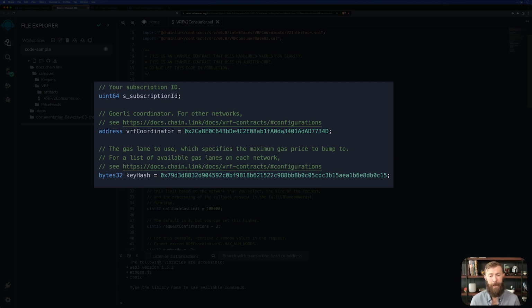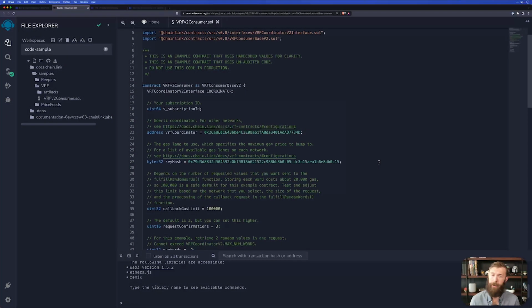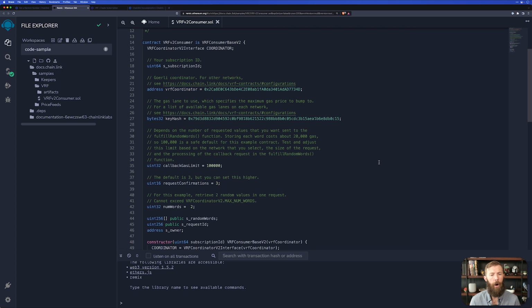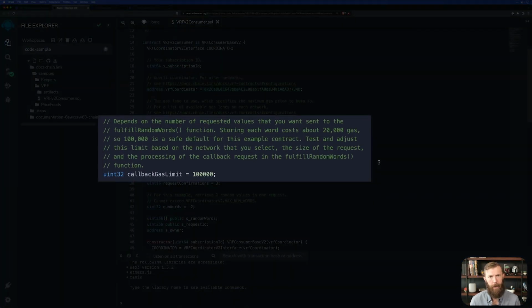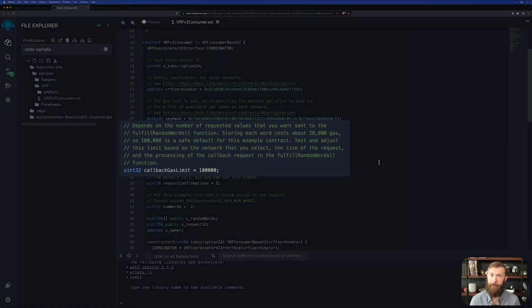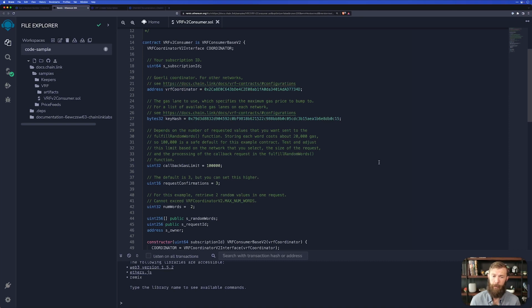We have a key hash. The key hash is also going to be dependent upon the network you're on. We have a callback gas limit. This limit is going to be the maximum amount of gas that the fulfill random words will be allowed to use. Depending on what your fulfill random words function does, will determine how much you need to set this to. For the example, this will work just fine.